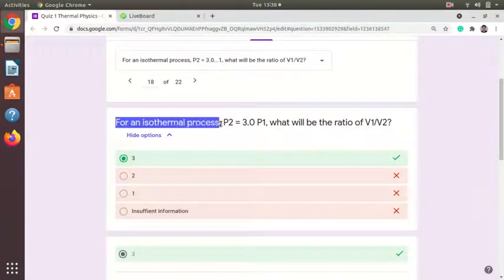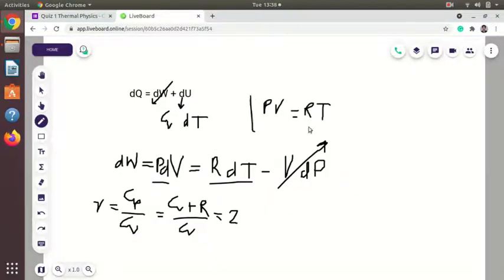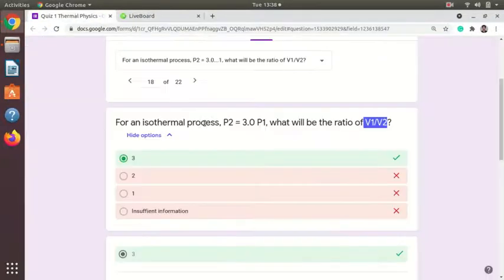For an isothermal process, P2 is 3P1, so after the process the pressure is tripled. What will be the ratio of V1 upon V2? So using the gas law, PV is equal to RT, we can find out in an isothermal process T is constant, so P1 V1 equals P2 V2, and from that you can find out P2 upon P1 is equal to V1 upon V2. So the answer is 3.